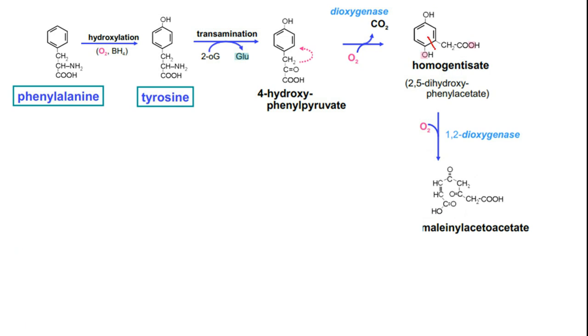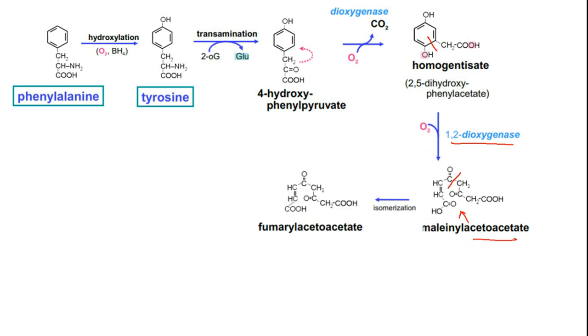By breaking open this bond over here, it is oxidative degradation. It looks more like an ozonolysis type of reaction where a double bond O and a double bond O are coming, and 1,2-dioxygenase is the enzyme which does this job. So here maleylacetoacetate is coming. See here, up to this one, this is acetoacetic acid and this is maleic acid. Okay, so maleylacetoacetate is formed.